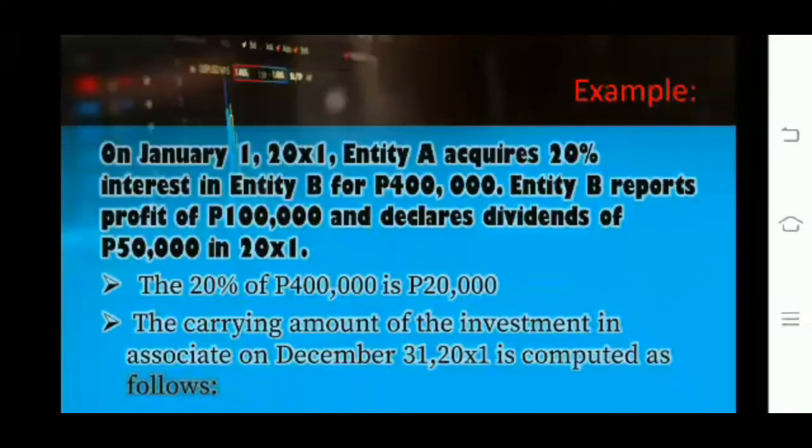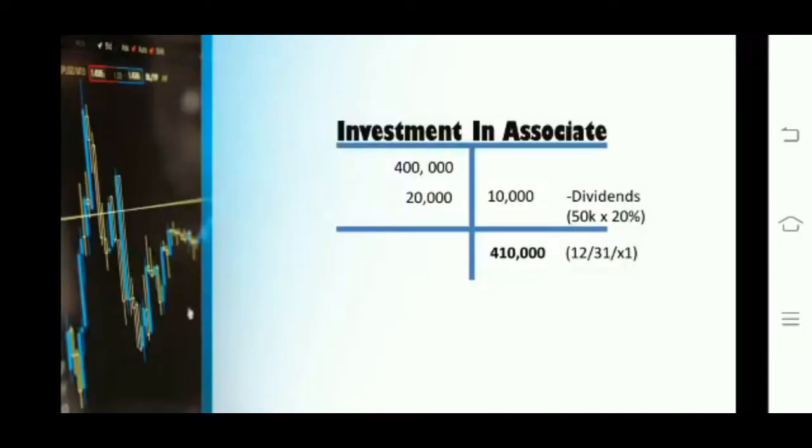January 1, 2021, Entity A acquires 20% interest in Entity B for 400,000. Entity B reports profit of 100,000 and declares dividend of 50,000 in 2021. The carrying amount of the investment in associate on December 31, 2021 is computed as follows.